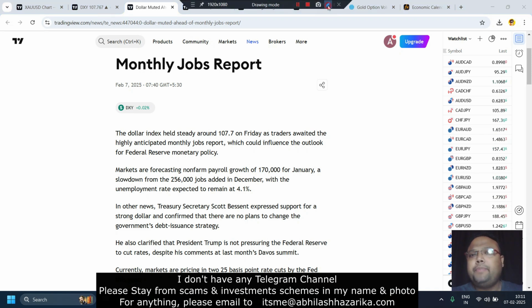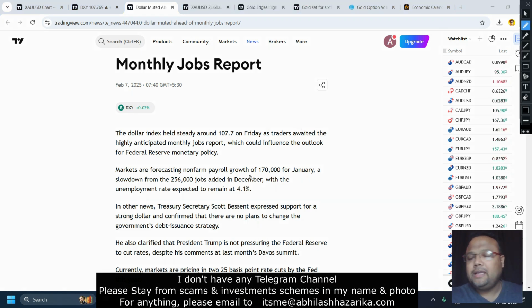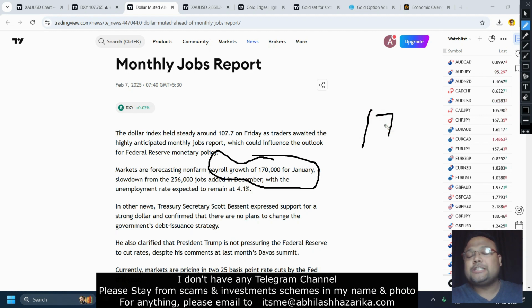So if there is a big difference from 170K, then we can expect that there will be some trending market. Because I know that many people will be asking me in the comment section, Avilash, what do you think, gold will go up or down after NFP? To be honest, I don't know, and I believe that nobody can predict the market, what will happen after news. But in the last few years, what I have observed is that whenever there is a big difference between the expected number and the actual number, then we get a trend.